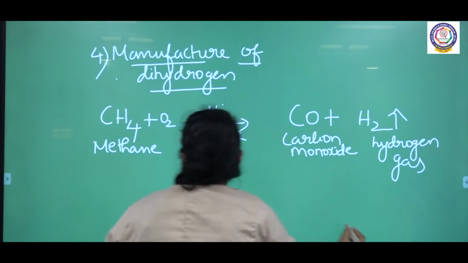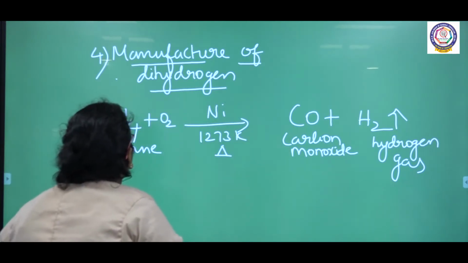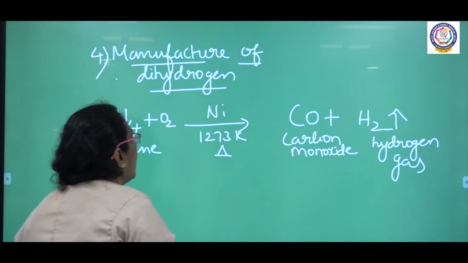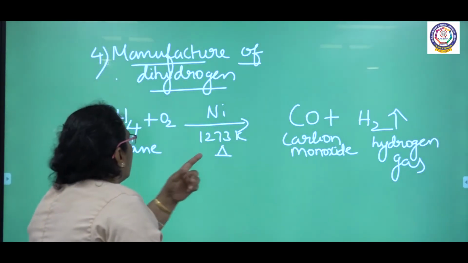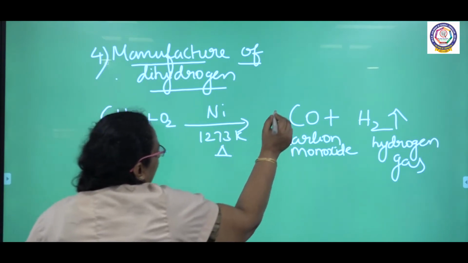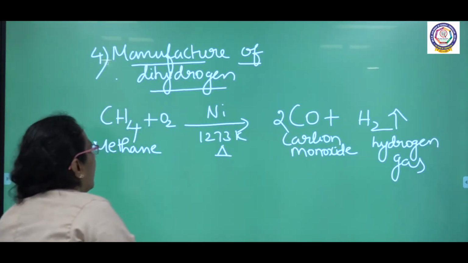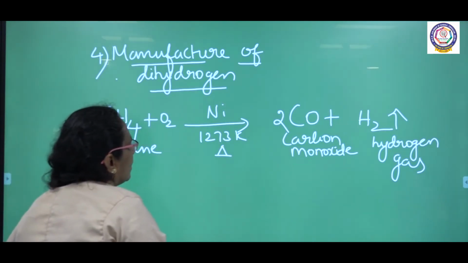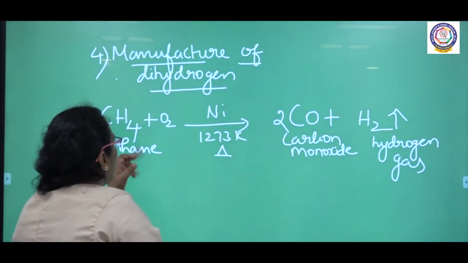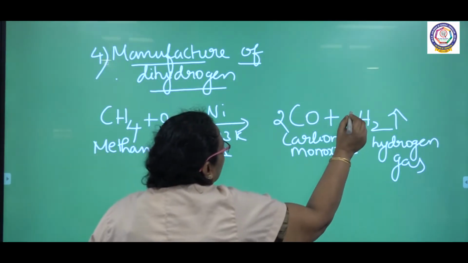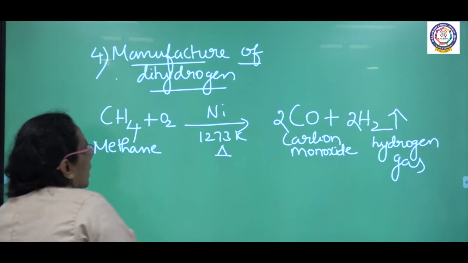We have to balance the equation. Listen here, there are 4 hydrogen on the reactant side, but there are only 2 hydrogen on the product side. When you talk about carbon, carbon is balanced. What about oxygen? There are 2 oxygen. If I multiply here by 2, oxygen is getting balanced. Similarly, when you talk about hydrogen, there are 4 hydrogen. If I put 2 here, 4 hydrogen is getting balanced.